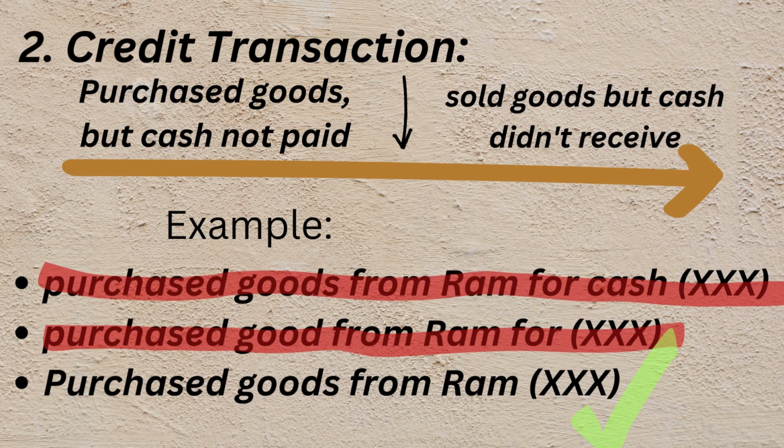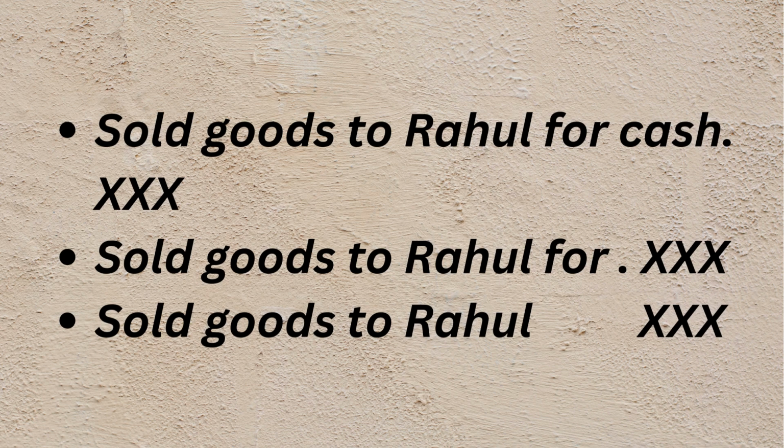The same way applies to sales also. In the next slide, I gave you three cases of examples for sales. Now pause the video, understand which is a cash transaction and which is not, and do the homework for yourself.